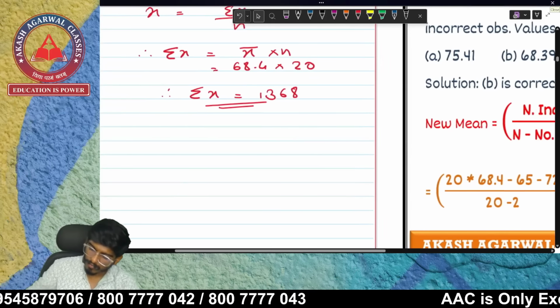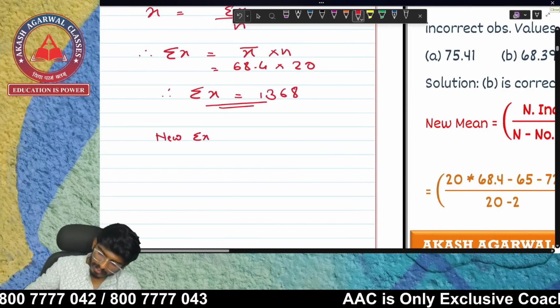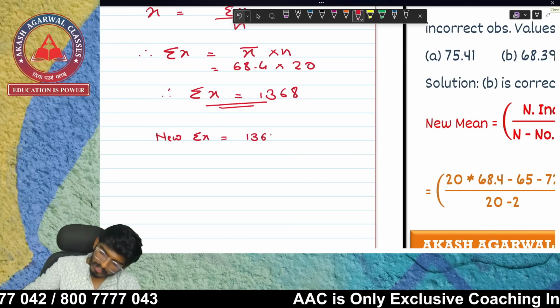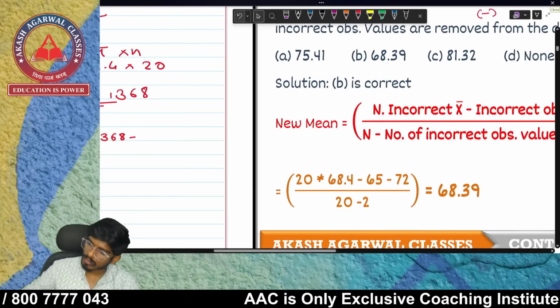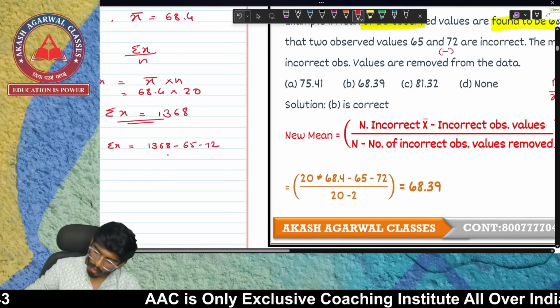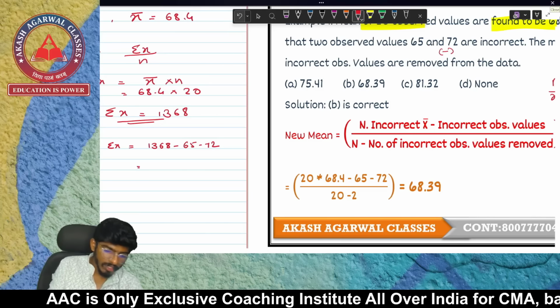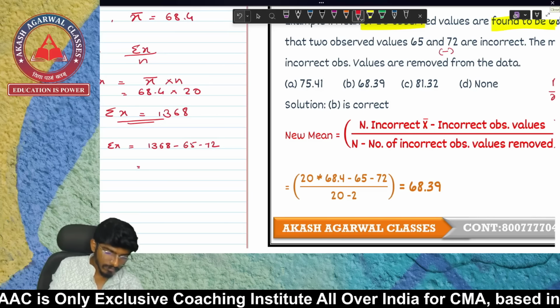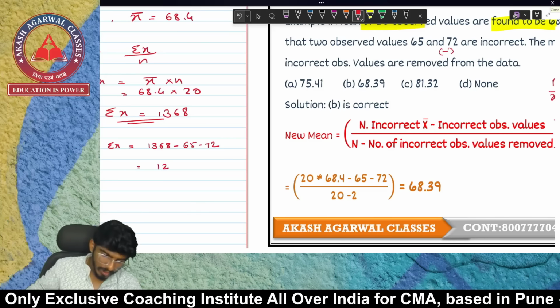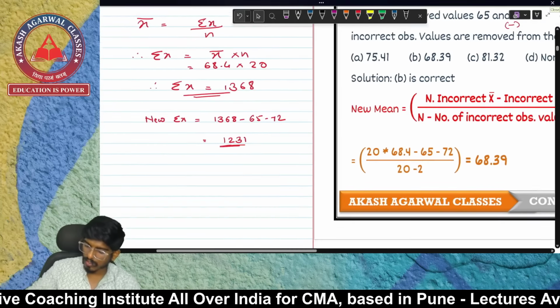Now what are we going to do? We are going to remove all the unnecessary things. 1368 minus, what is wrong over here? 65 minus 72. Only subtraction, no addition, because they have not given the correct items. So it becomes 1231. So this is what your new summation of x.